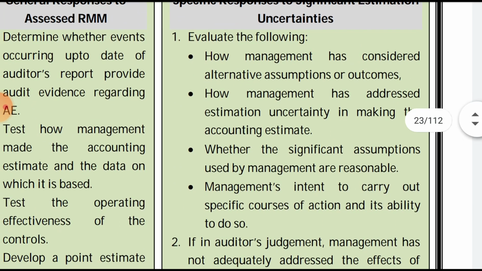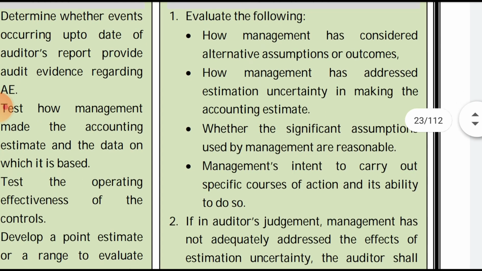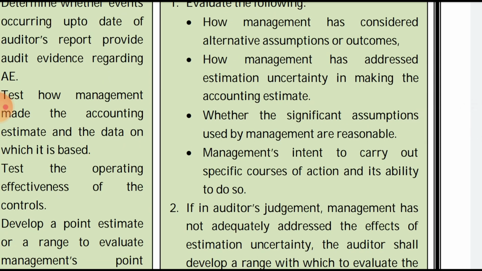Now the specific responses to estimation uncertainty. First, evaluate how the management has considered alternative assumptions and outcomes, because there would be many alternatives in front of management, from which they will choose one to apply for an accounting estimate.